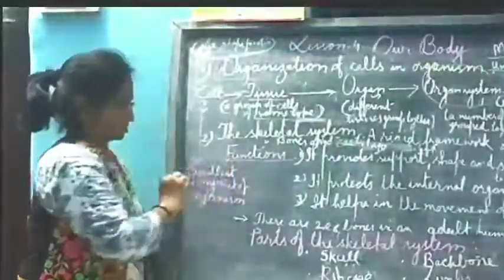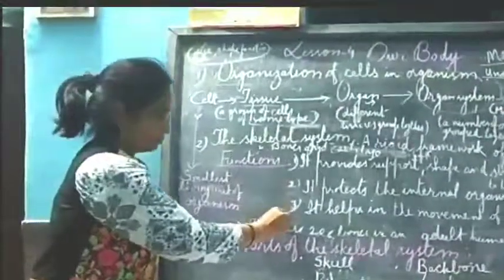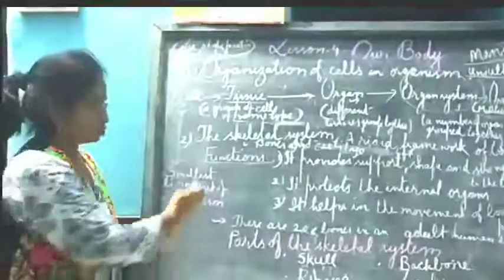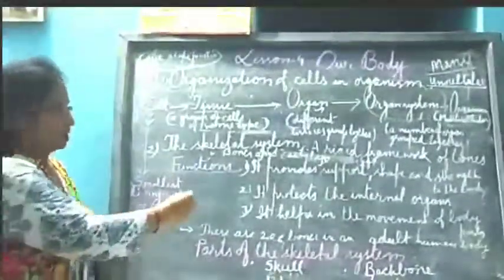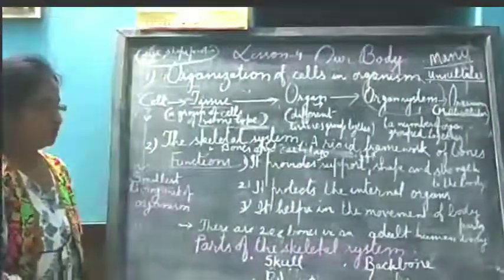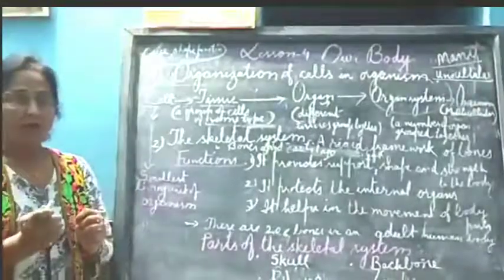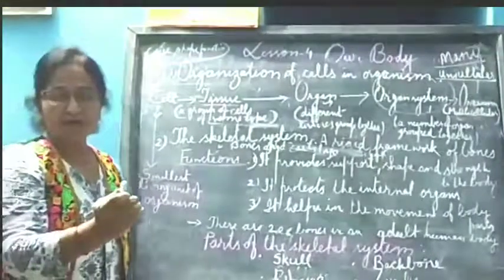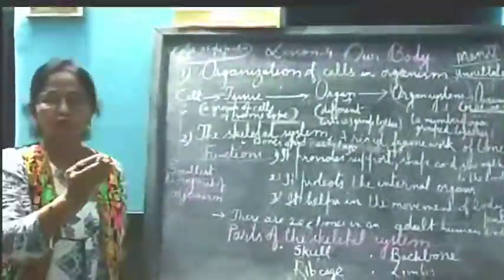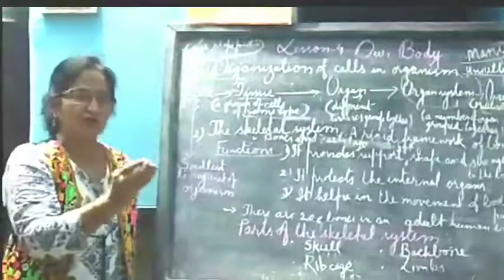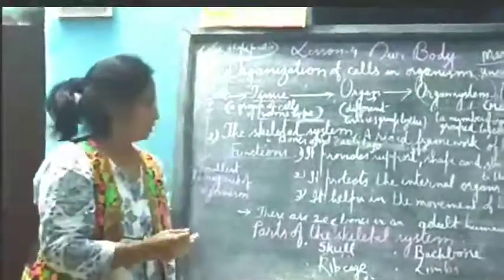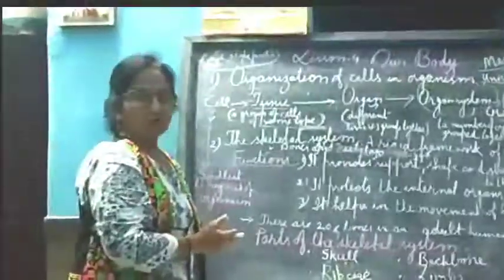Now functions. 3 functions I have written, but there are more functions; I am explaining 3, 4, 5. That is enough, because you will go through it again in 6th class. First function, it provides support, shape and strength to the body. Means it will provide shape. अगर आपकी बॉडी में बोन्स बड़ी हैं तो आपकी क्या होगी? हाइट बड़ी होगी. आपका शेप, बोन्स का शेप, that's why we say posture. In junior class you have to sit in the proper way. If you make proper posture, you can make a proper shape of your body.